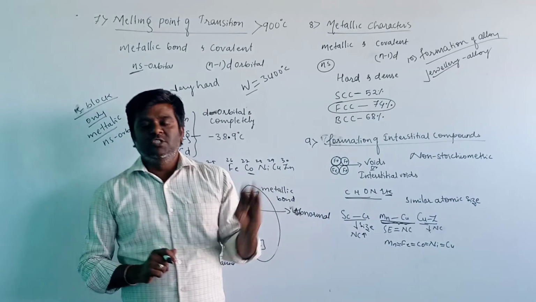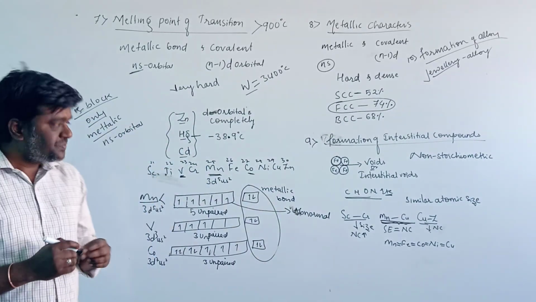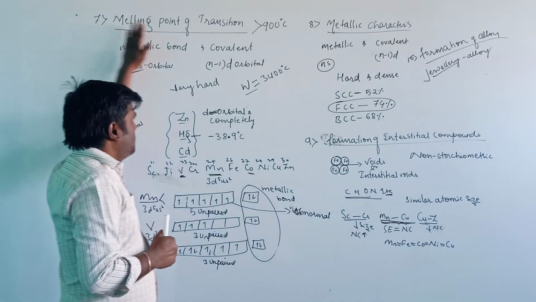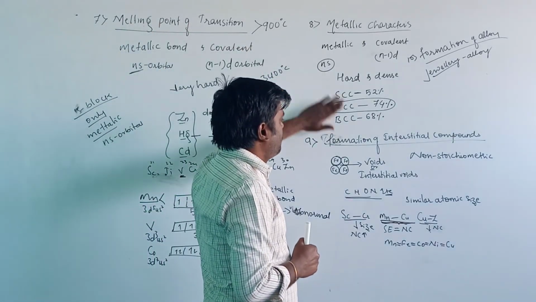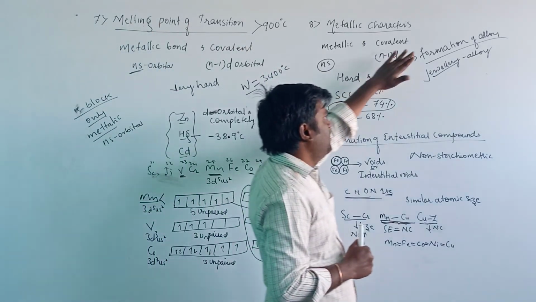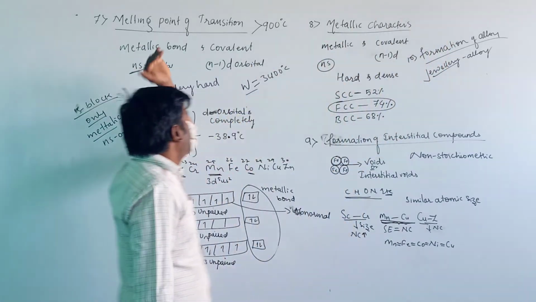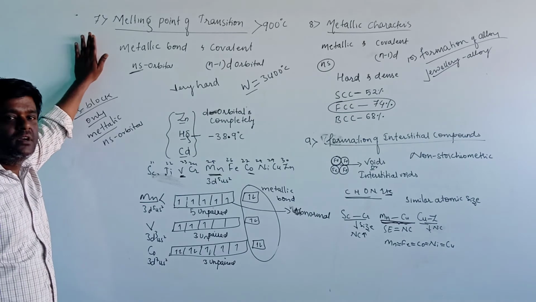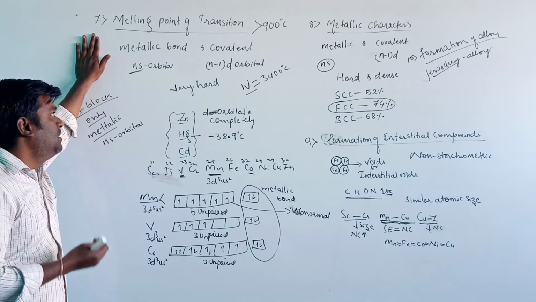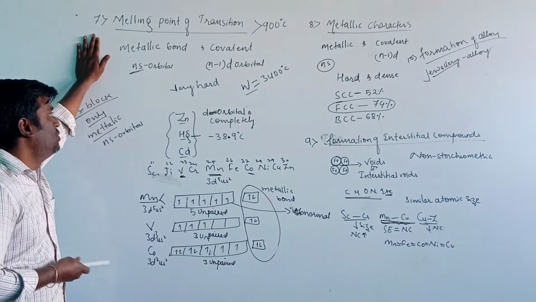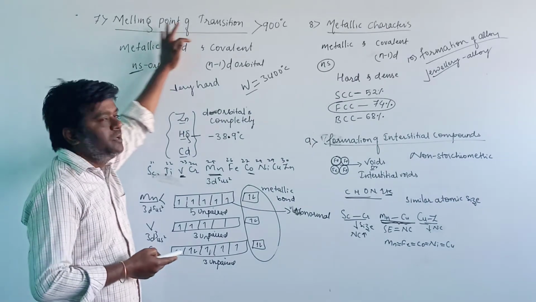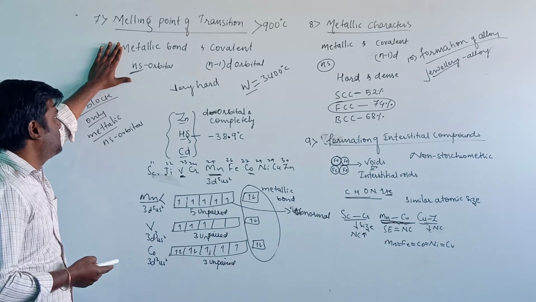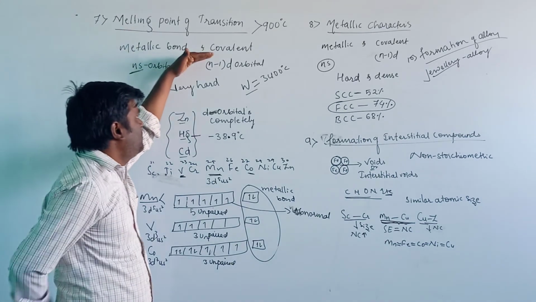This is about today's class. We have taken the melting point, metallic characters, formation of interstitial compounds, and formation of alloys. In the melting point, the transition elements have a melting point greater than 900 degrees Celsius due to the presence of a metallic bond as well as a covalent bond. The metallic bond is mainly due to the ns electrons. The covalent bond is mainly due to the